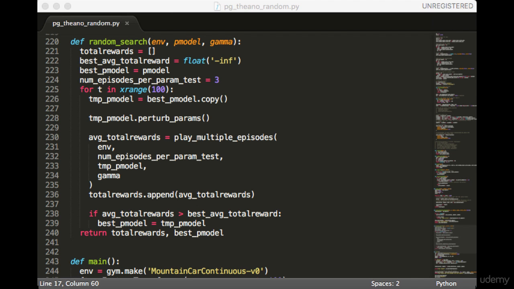In the loop, we make a copy of the best model, we call it temp model. Then we perturb its params. Then we play a few episodes with these settings and obtain the average reward. We append this to our list of total rewards. If this average total reward is better than the best we've seen so far, then we set the best model to be this new model. Then we exit, returning both the total rewards list and the best model we found.